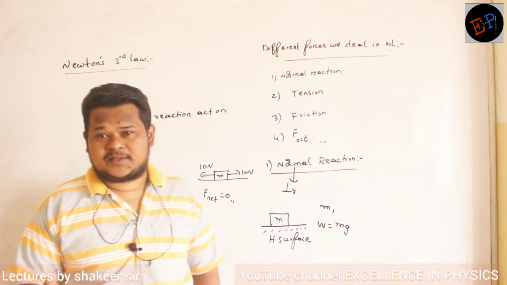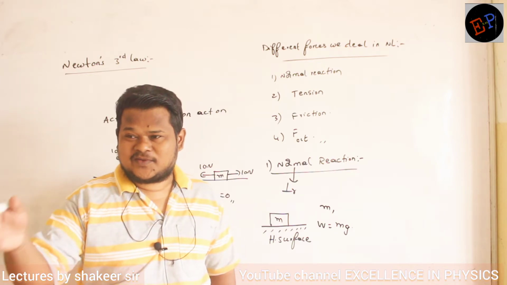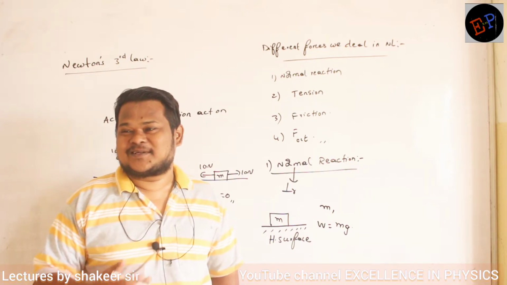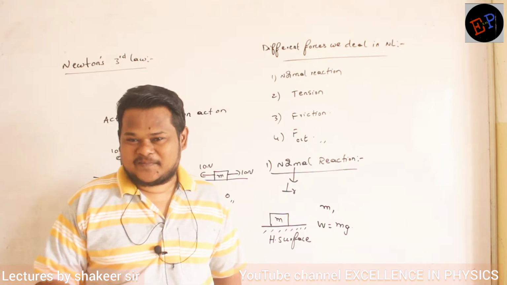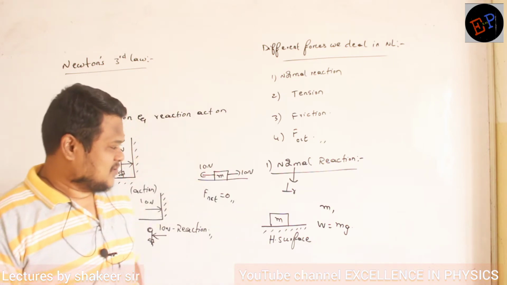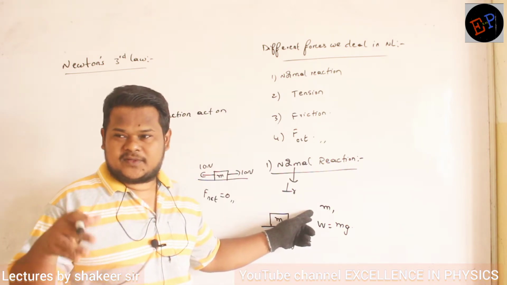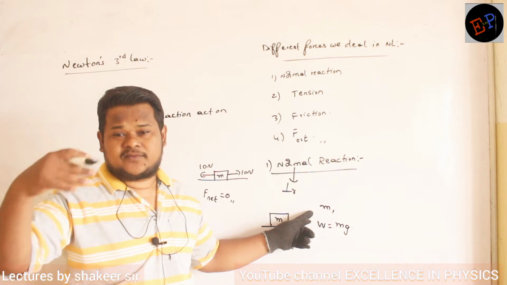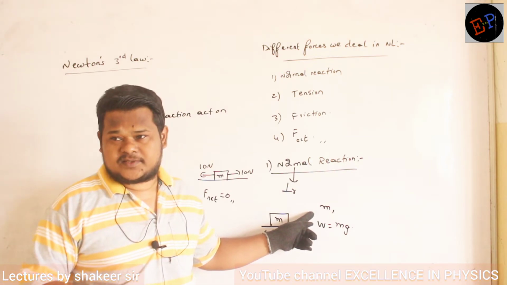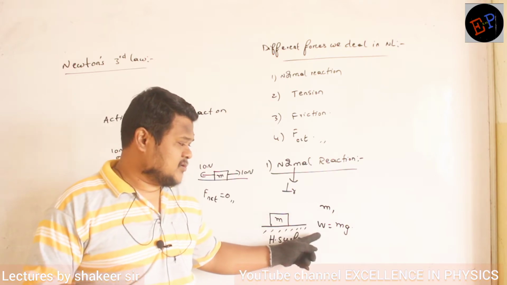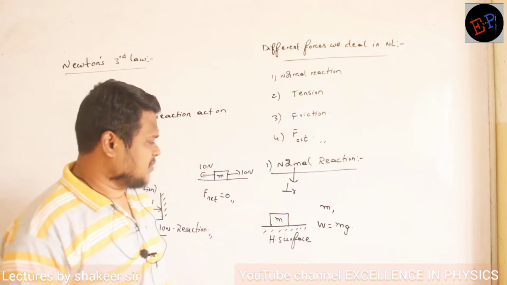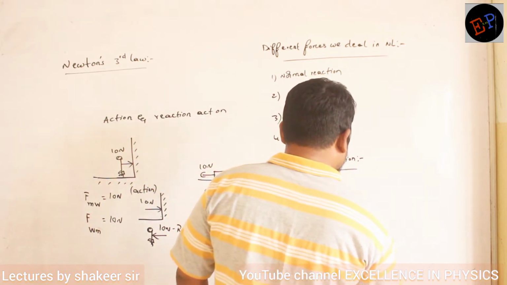Mass means matter contained, how much matter is there in you. Matter means the number of cells you have, the number of chloroplasts you have, the cytoplasm which you have. All this is called as matter contained in a body. So mass never changes. Even if you are present on the surface of the earth or if you go to the surface of the moon, the mass present in your body never changes. Are you able to understand? But according to the planet, weight changes. What is meant by weight then? Weight is nothing but the force.